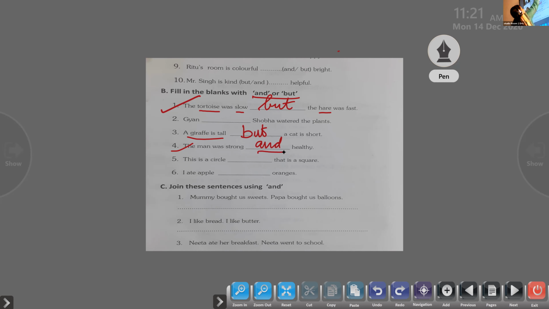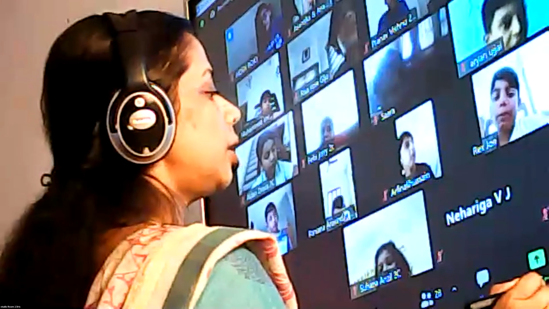Okay, children. Today we have revised the pronouns and the conjunctions. Conjunctions are very easy, children. Pronouns, please do learn the table well. You have personal pronouns and also possessive pronouns. So please do learn it well.